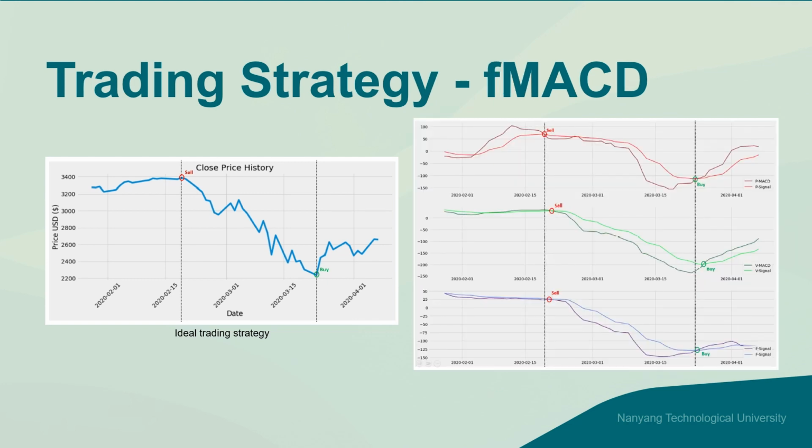However, MACD is a lagging indicator, which inhibits the ability to make the best trading decisions if it misses the peak point. The image on the right is a comparison of the different types of MACD. Firstly, we have the perfect look ahead MACD, which uses the hindsight values and essentially removes the time lag present. Next in line, we have the vanilla MACD without any forecasted or hindsight values, resulting in a significant delay in the crossovers. Lastly, we have the proposed forecasted MACD, where we integrate the forecasted price of t plus 1 from our previous experiment to reduce the time lag present and bring the crossover points closer to that of the perfect look-ahead MACD.